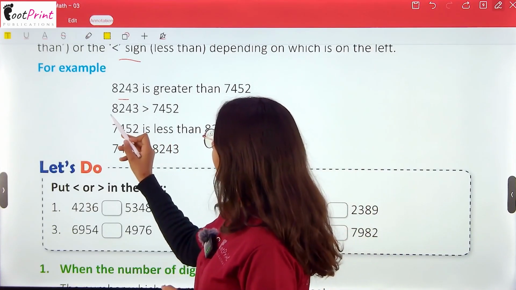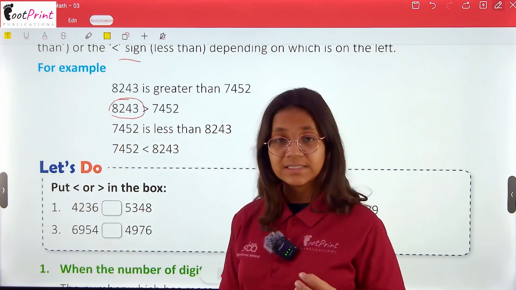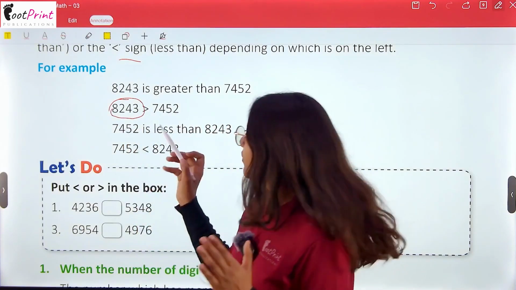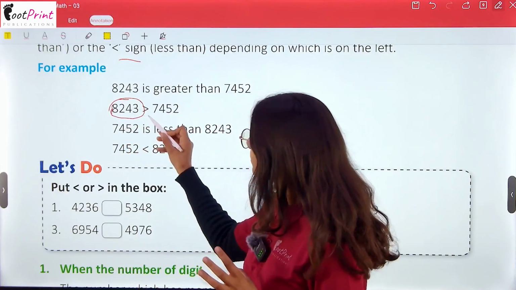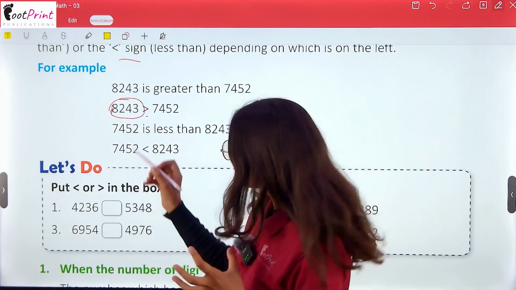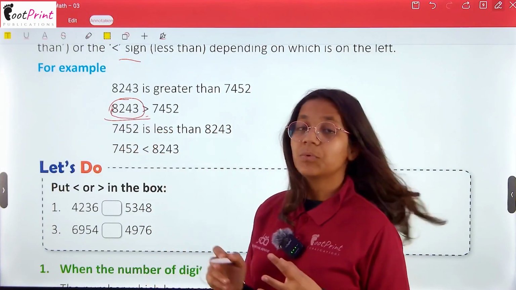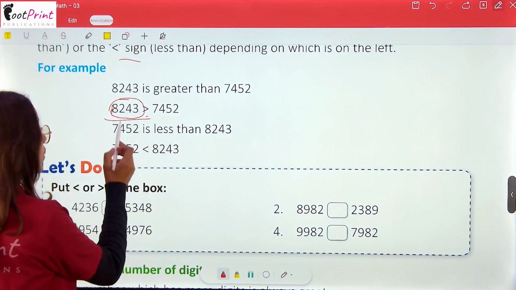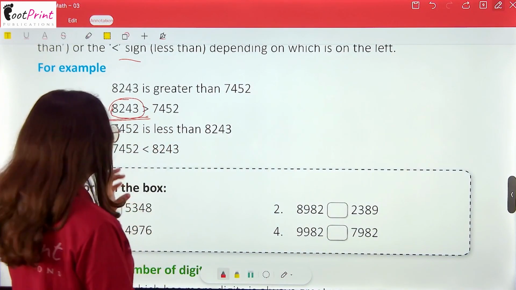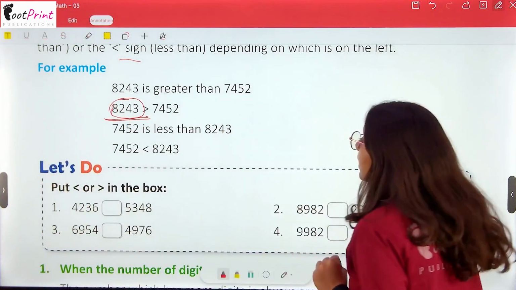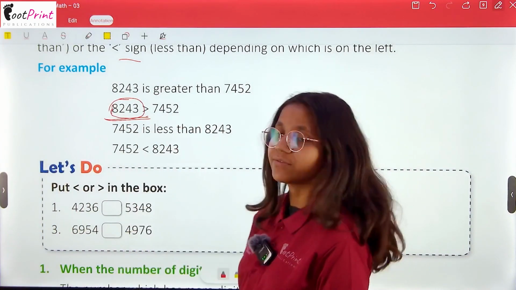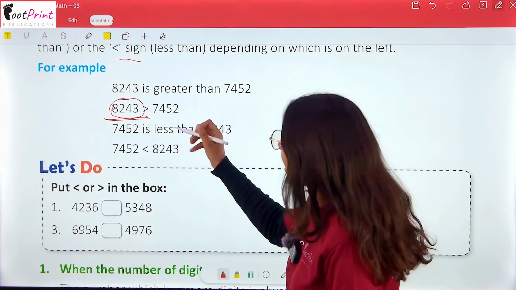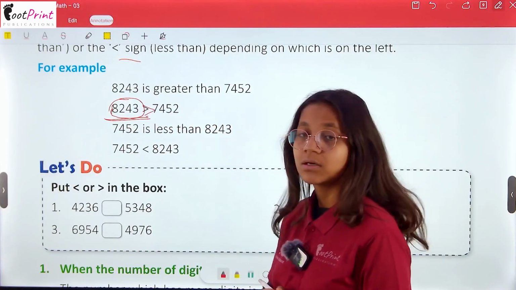We always see the left side. We have to understand that when we apply the symbol, we are putting the main value here. So we are comparing this number with this. So which is greater, 8243 or 7452? Of course this one, and this is on the left side also. So I will apply it like this.